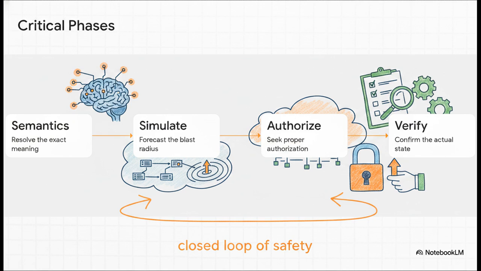Only after the simulation comes back clean does it seek strict authorization. And even then, it doesn't just fire and forget. It executes within strict, predetermined bounds and then independently verifies the actual post-execution state against what it originally predicted in the sandbox. If the prediction and reality don't perfectly match, it instantly flags the discrepancy. It is a continuous, rigorous, closed loop of safety.